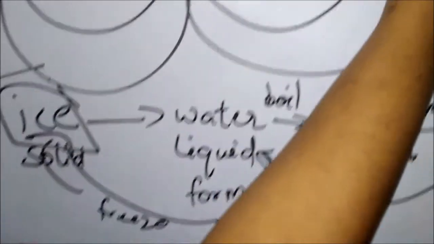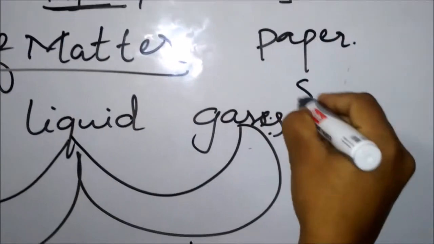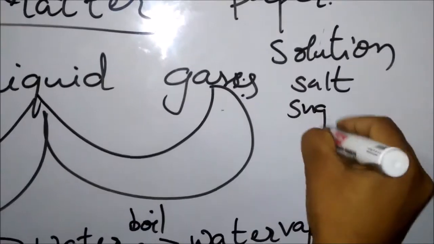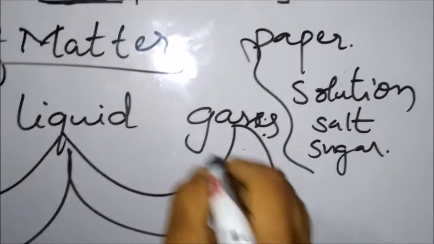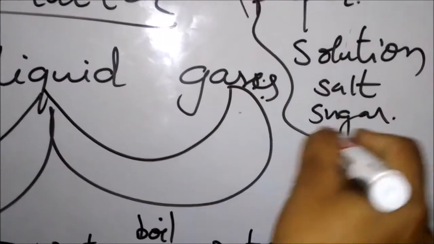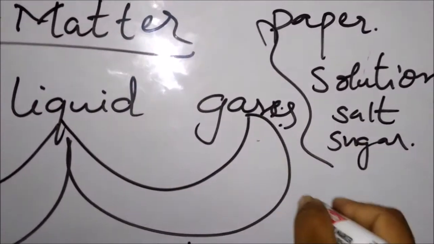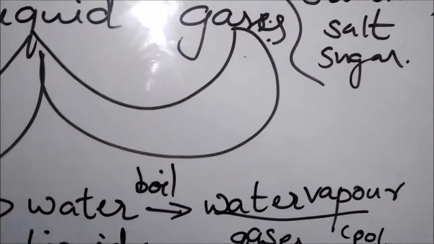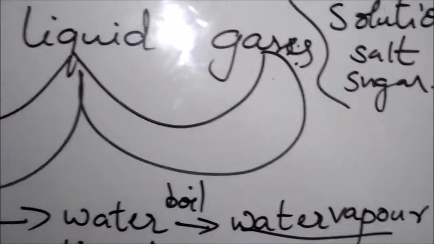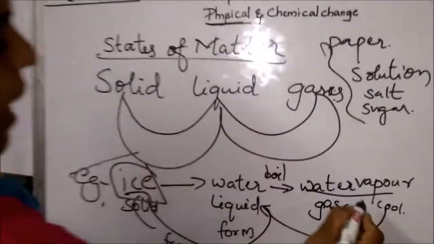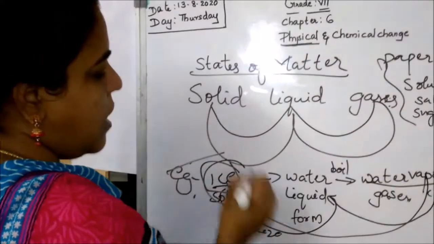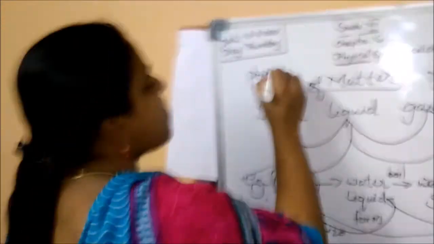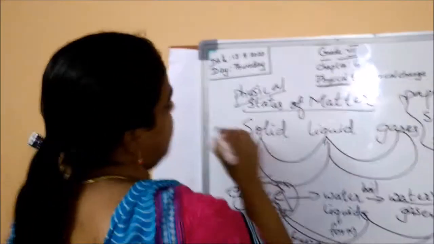All that we discussed about paper, and making a solution, salt solution or sugar solution, we are not seeing any chemical changes in that. We are only seeing changes physically. So is it an irreversible or a reversible process? It is a reversible process. We can come back to the original thing. It is a physical change. All physical changes are reversible.